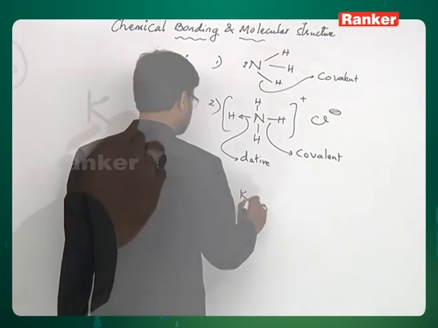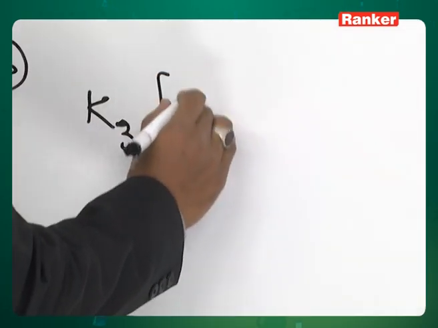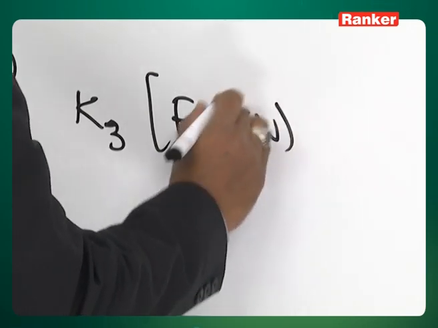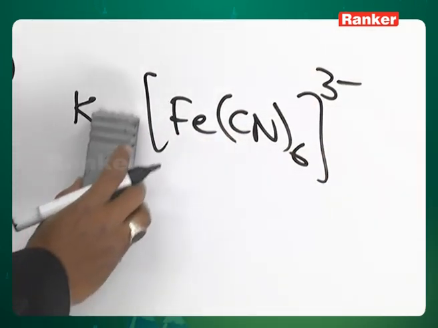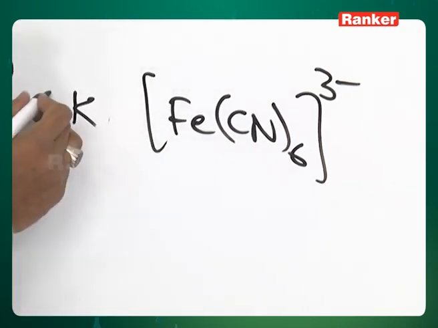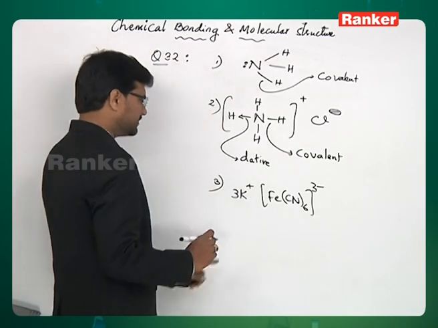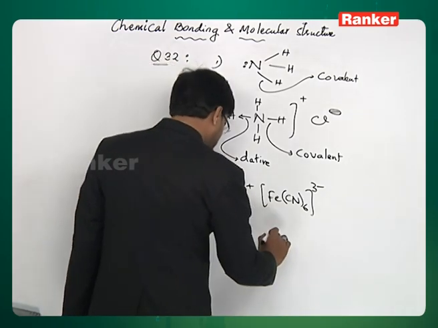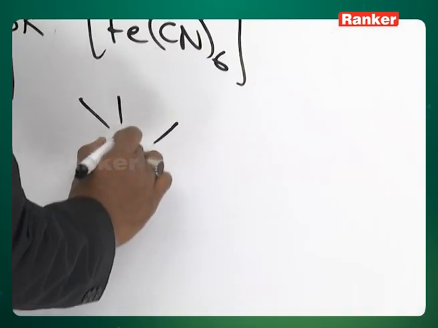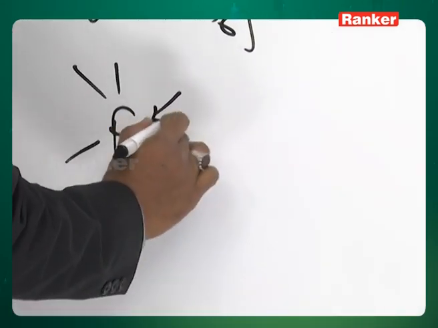Look at K3[Fe(CN)6]. 3K plus and [Fe(CN)6] 3 minus, and outside you will have 3K plus. So the attraction between these 2 species is ionic bond, and within this, Fe is surrounded by 6 cyanide ions like this through dative bond.